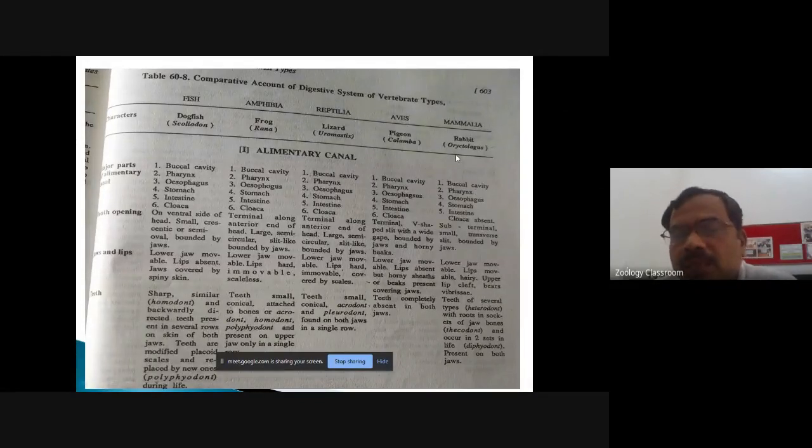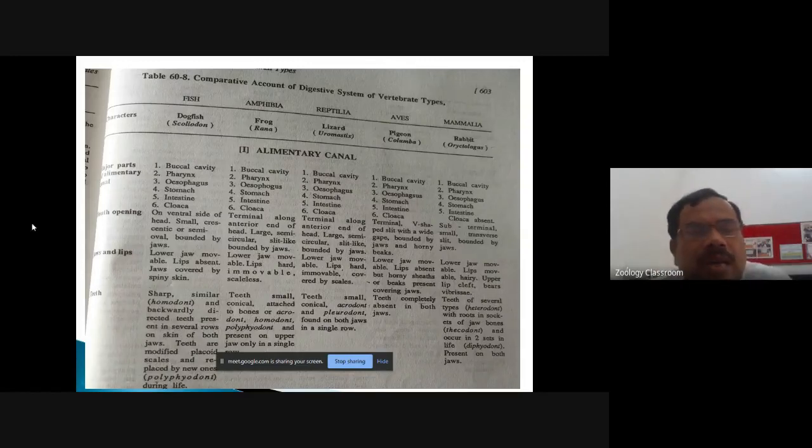Again, come to the mammals, that is, we have studied the example, that is rabbit. In case of rabbit, mouth opening is subterminal. It is small, transverse slit, and it is again bounded by the jaws.